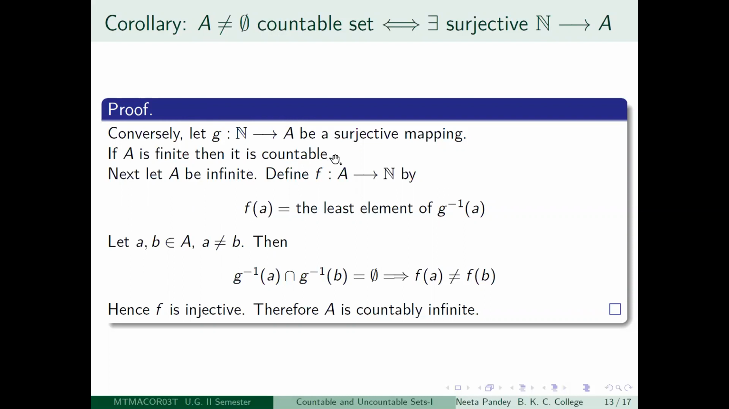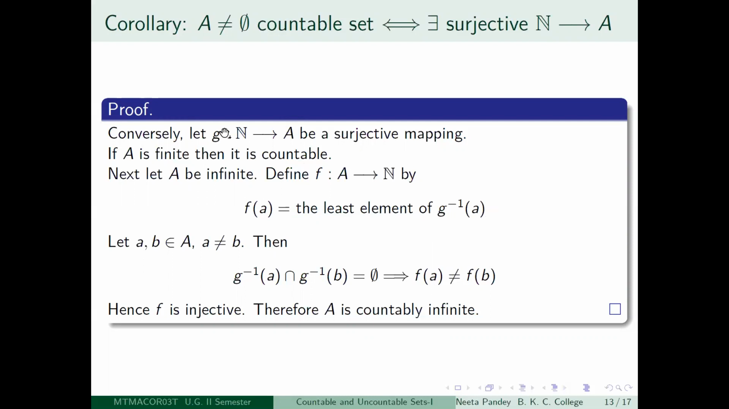So I will define, using this G, an injective mapping from A to the set of positive integers. And we have seen from the previous result that this is sufficient to justify that capital A is countably infinite. So how is that injective mapping defined? You take any element of capital A, call that little a, then f of a you define to be the least element of G inverse a.